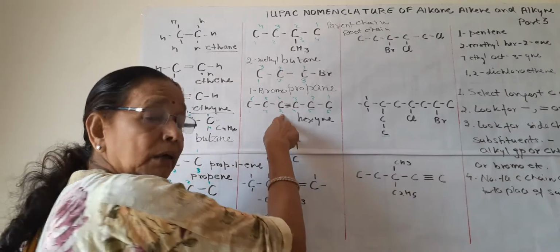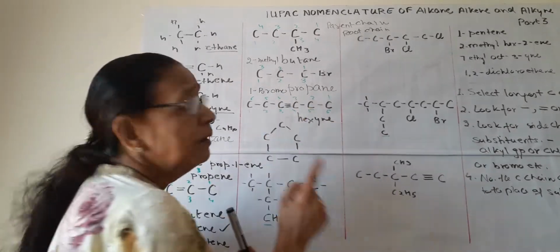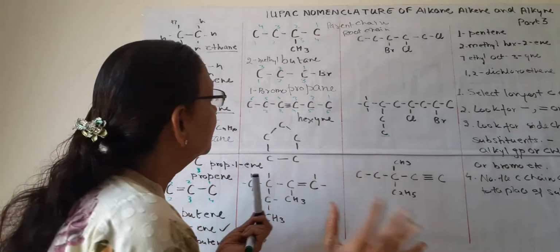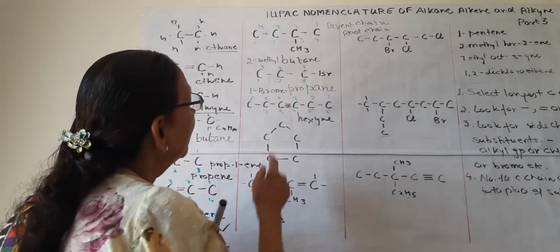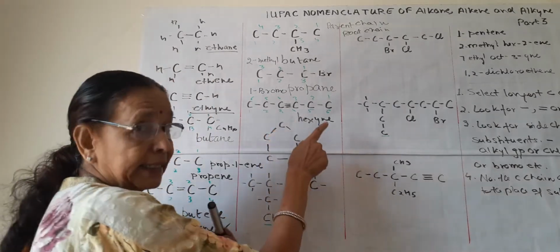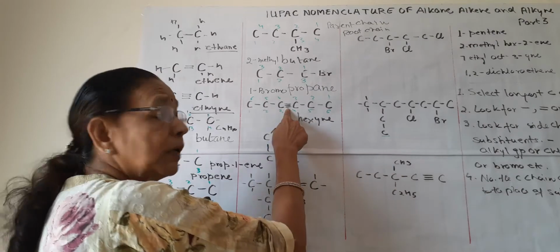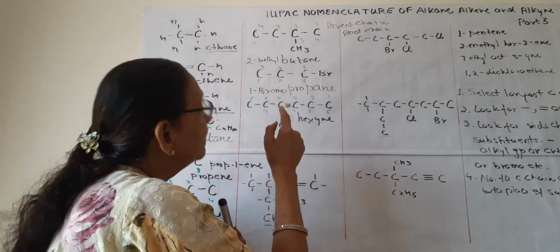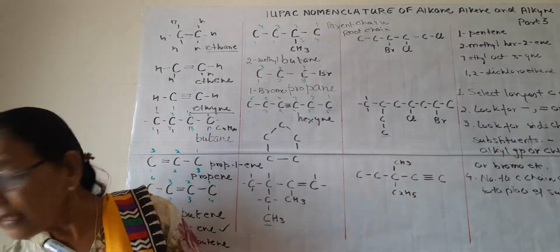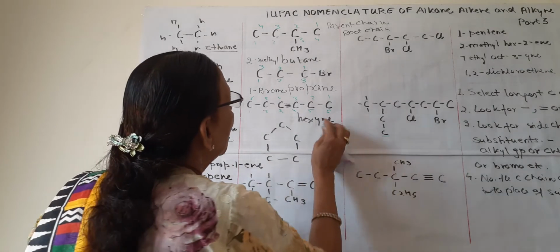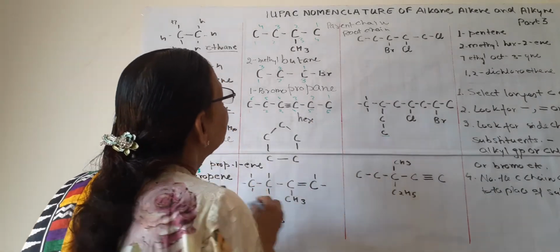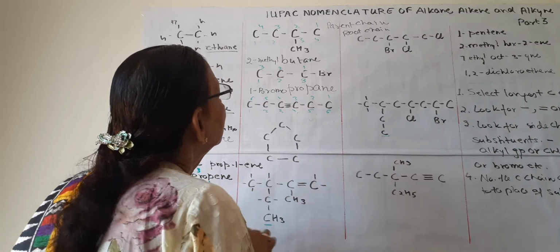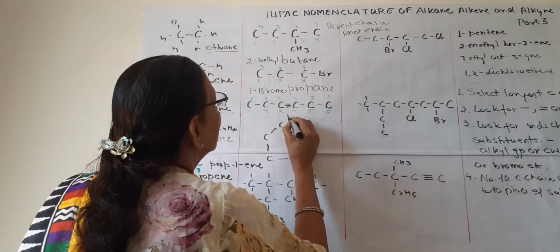From this side on 3rd, from this side on 3rd. No difference is there. So how will we write? We can write it 3-hexine. When the triple bond is at 3rd, we can write 3-hexine. But as I have told you, the more appropriate will be hex 3-ine.